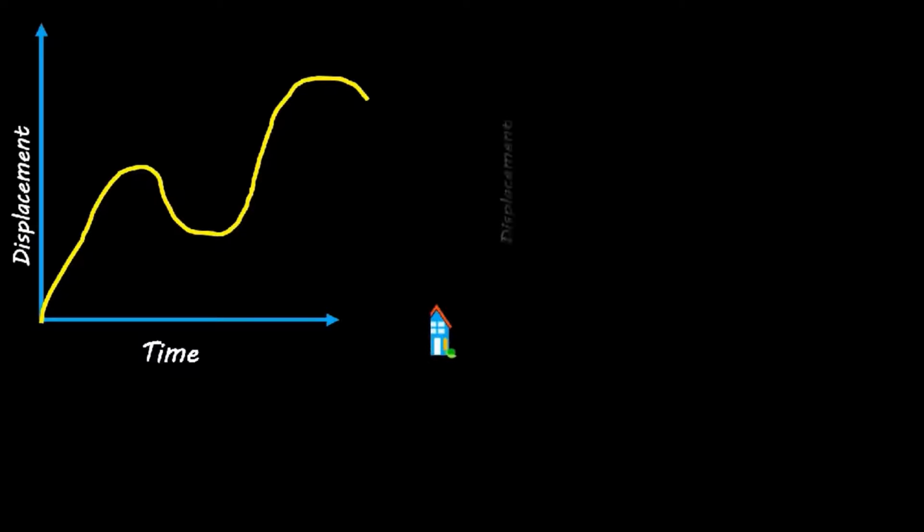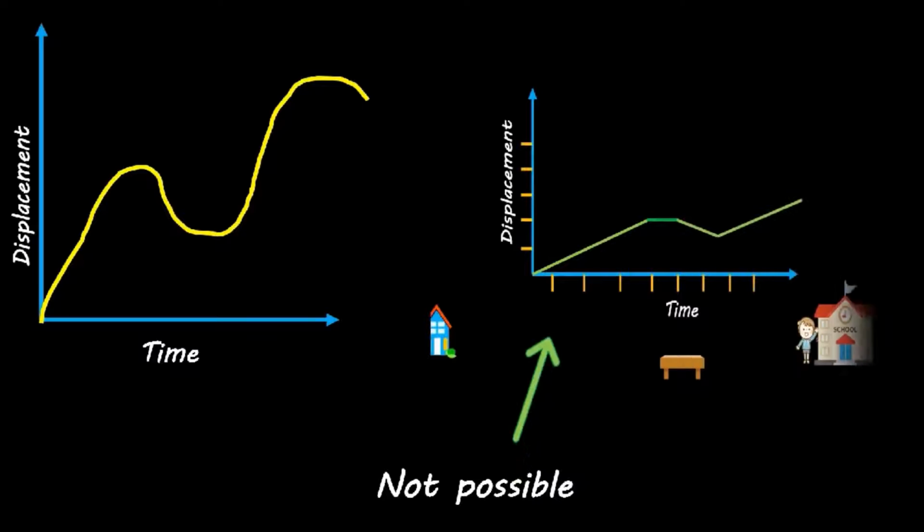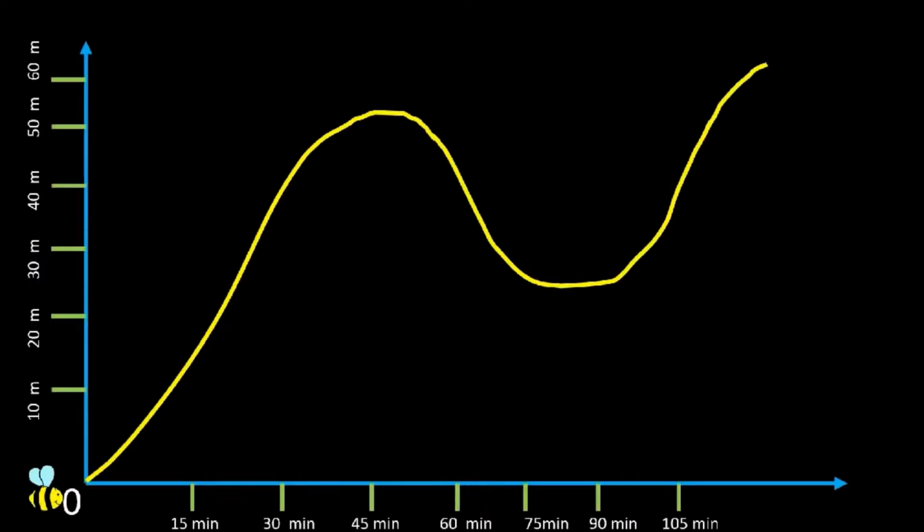In fact, our previous graph in the case of the boy was also not practically possible. No process can have a straight line covering equal distance in equal time. We have used a straight line here because we wanted to keep our starting simple and easy to understand. Now in order to understand the concept of average velocity, we are considering the graph of displacement versus time for the motion of a bee.